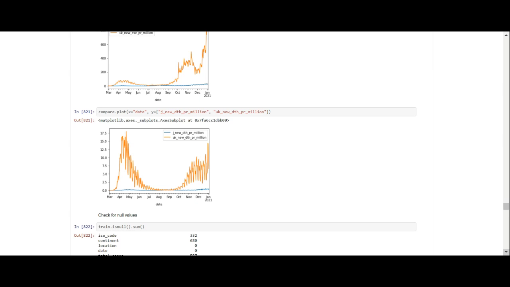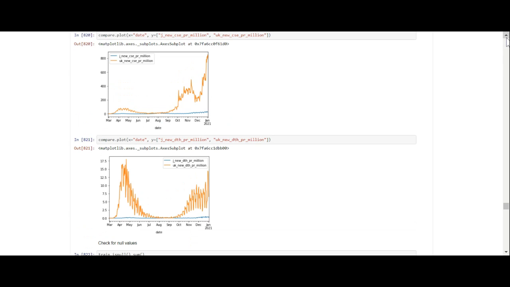And so that's why, if you compare the UK to Japan, you can see how Japan is tackling this problem as opposed to how the UK is tackling the problem. And it's not really the UK's fault, because this virus has mutated.